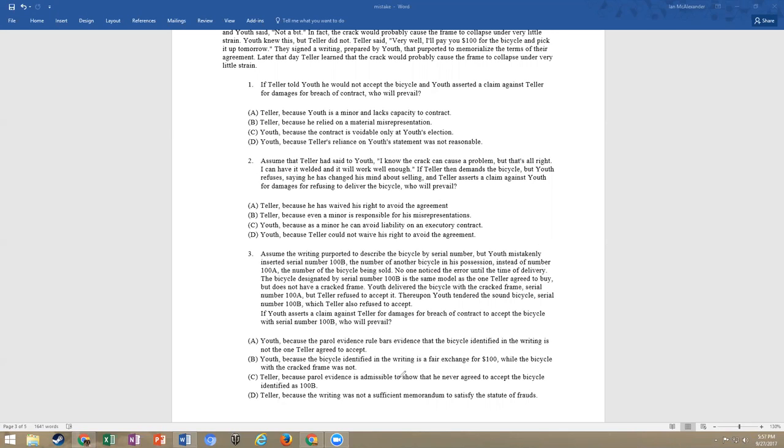C, because the parol evidence is admissible to show that he never agreed to accept the bicycle, which is true. Or D, because the writing was not a sufficient memorandum to satisfy the statute of frauds. Well, that's not correct. We automatically know that C is our right answer. And I think that if you missed this question, it's because you didn't identify the difference between 100A and 100B. But I guarantee you the next time you see this question, you won't miss it.